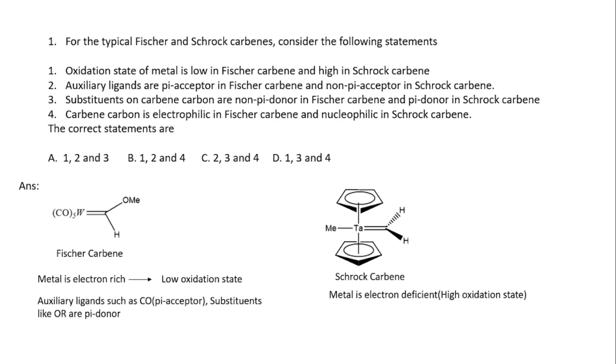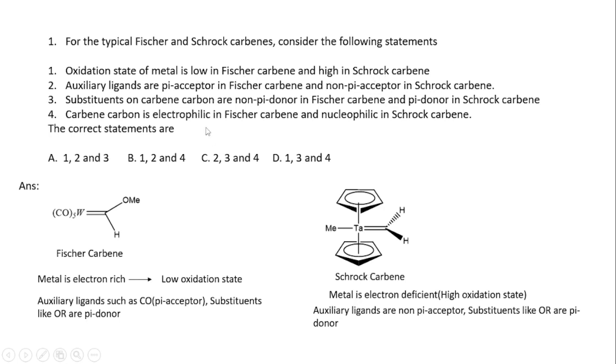In Fischer carbene, auxiliary ligands such as carbon monoxide are present here. So it is a pi acceptor type of ligand, and in the Fischer carbene, the substituent is OMe, which is acting as a pi donor ligand. But in the Schrock carbene, there is no such auxiliary ligand which is pi acceptor. So here you see statement 1 is correct because they say oxidation state of metal is low in Fischer carbene and high in the Schrock carbene.